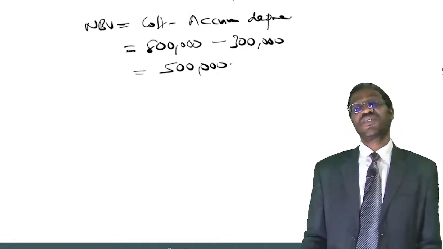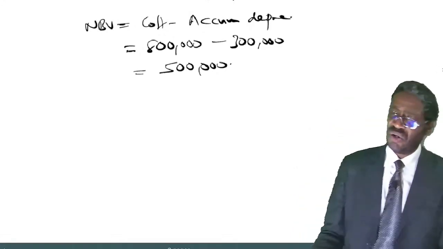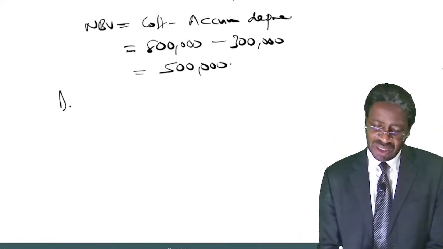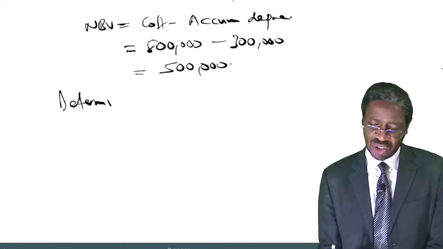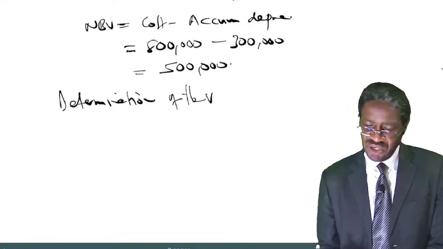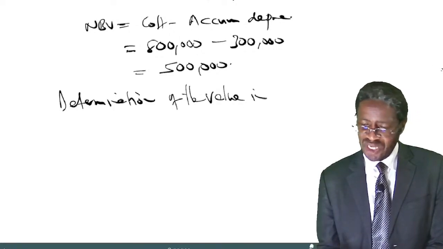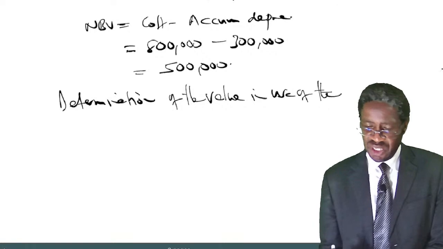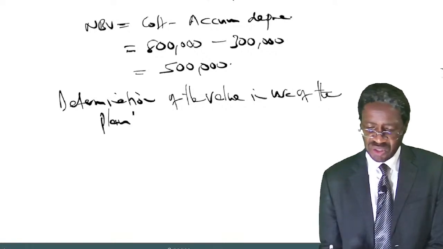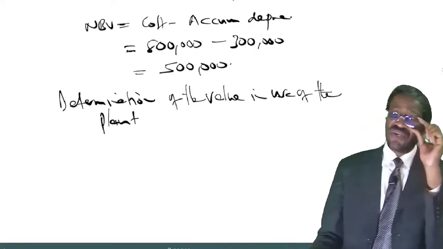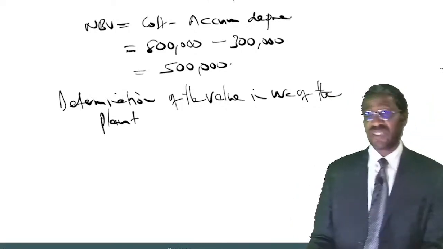Good. Now let us compute what we are calling the value in use. So let us put down the workings: determination of the value in use of the plant.